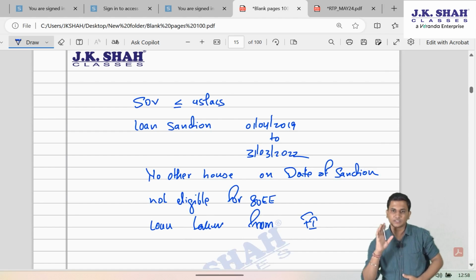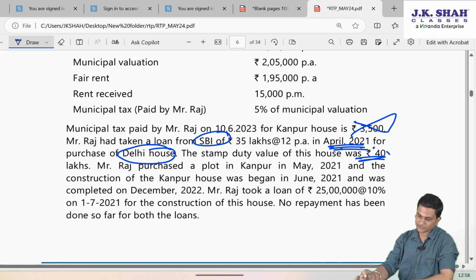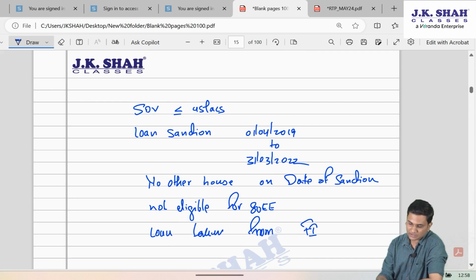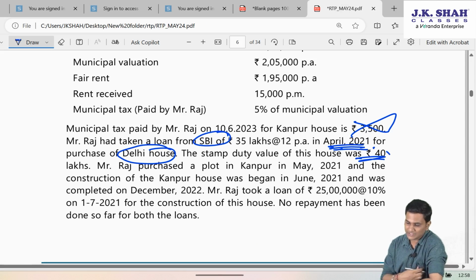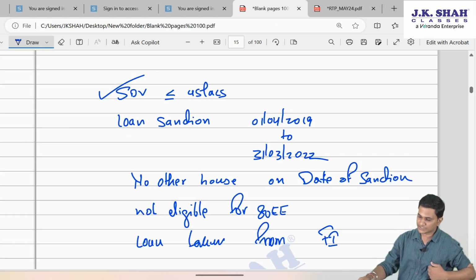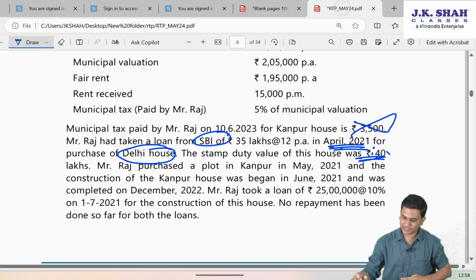Friends, don't you think this fellow Raj, for his Delhi house property, is satisfying all these 5 conditions? Sir, how? Stamp duty value 40 lakhs, which is below 45 lakhs. First condition satisfied. Loan sanctioned between 1st April 2019 to 31st March 22, sanctioned in April 21.